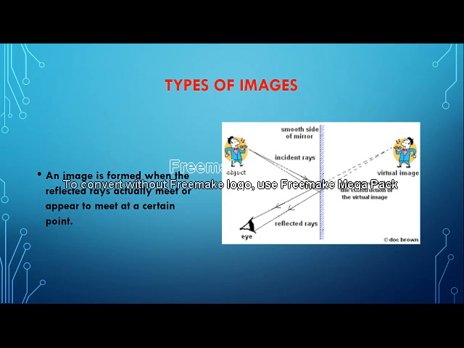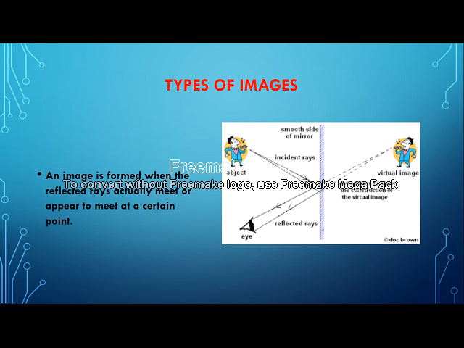Now children, images and the types of images. Though I have already covered this particular concept in my previous lesson, I think I did not give notes. So it's regarding the same. First of all, children, what is an image and how does it form? Image formation takes place only when the reflected rays meet. Sometimes these reflected rays actually meet and sometimes we feel that they are meeting at a certain point. This is the cause of two different types of images. The two different types of images that exist in nature are the real image and the virtual image.